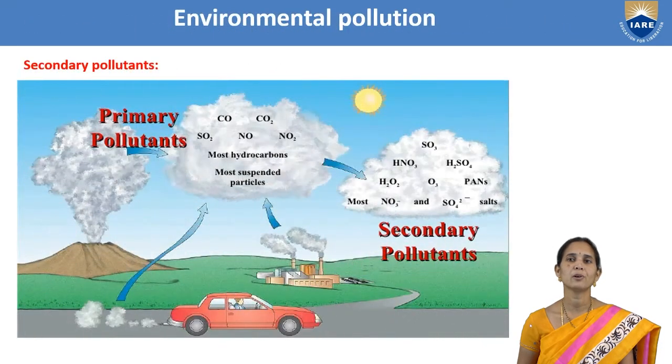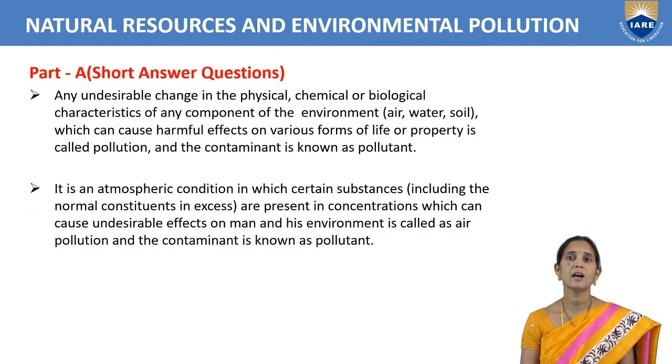What is environmental pollution? It is any undesirable change in the physical, chemical, or biological characteristics of any component of the environment. Environment means water, soil, and air. All are polluted: air is polluted, water is polluted, soil is polluted. So any change in the environment by man-made activities, like chemical reactions from the industries, that evolve hazardous substances.